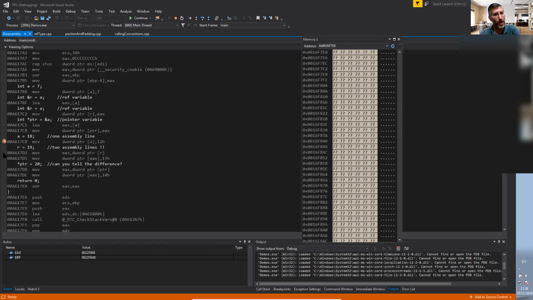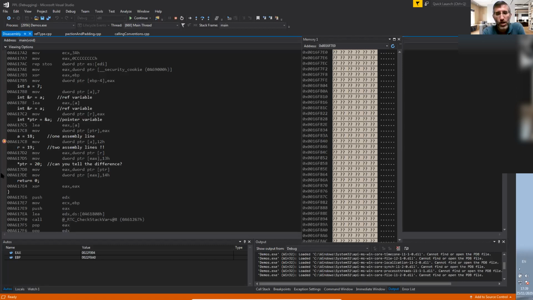If we look at the next two lines of star ptr equals 20, which is a dereference, it's doing the exact same two lines. I'm talking about these two lines right here. It's loading the value within ptr, which is an address, into the EAX register, and it's using that as an address where to put 20. So if anybody just takes a look, you can see that a reference variable is not an alias. It's not just the same thing as a. a equals 18 was a one-liner. r equals 19 was a two-liner, which is exactly the same two lines as the pointer line.